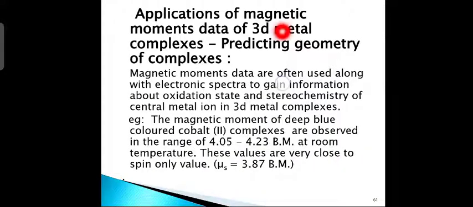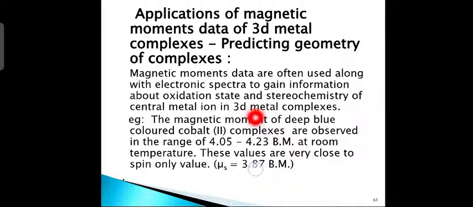Now, the next slide. What are the applications of magnetic moment data of 3d metal complexes, by which you can predict the geometry of complexes? Magnetic moment data are used along with electronic spectra to gain information about the oxidation state and stereochemistry of the central metal ion in 3d metal complexes.